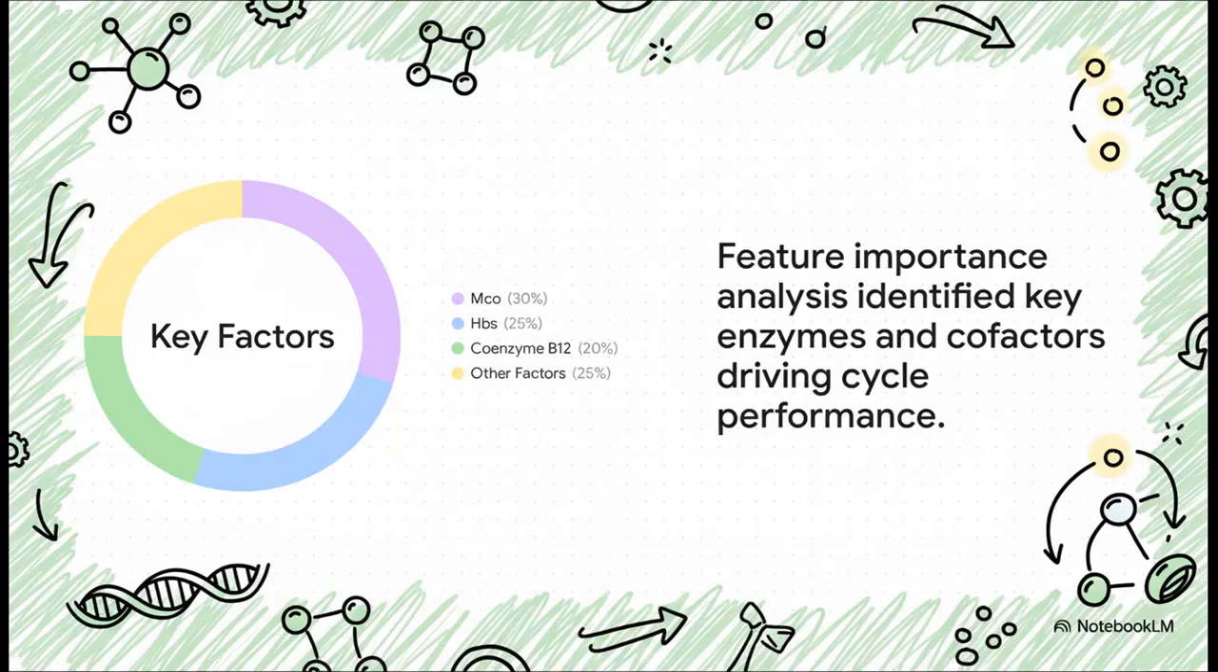Once again, the feature importance analysis provided critical insights. It identified the enzyme MC-ACO as a key factor for productivity. For efficiency, it highlighted HPBS and coenzyme B12. Interestingly, the analysis also uncovered a non-intuitive relationship. For both HPBS and B12, higher concentrations were found to be detrimental to the cycle's performance.